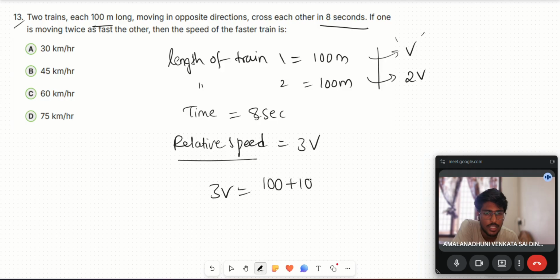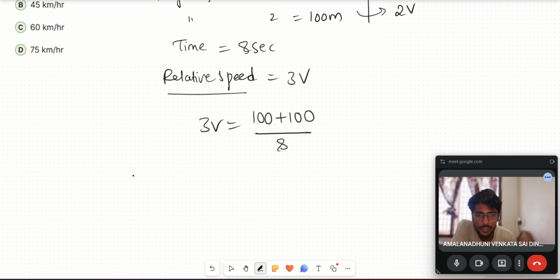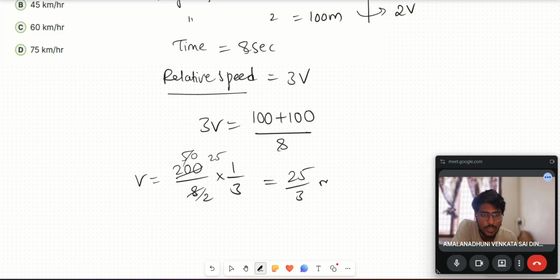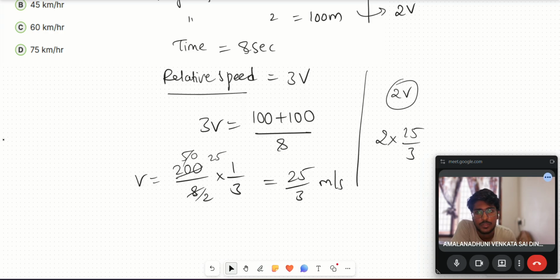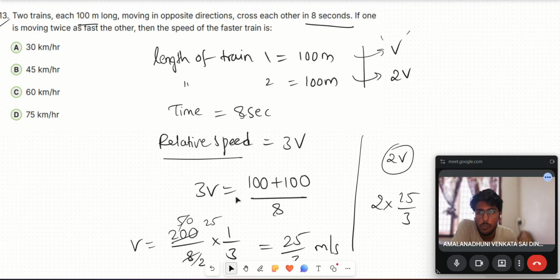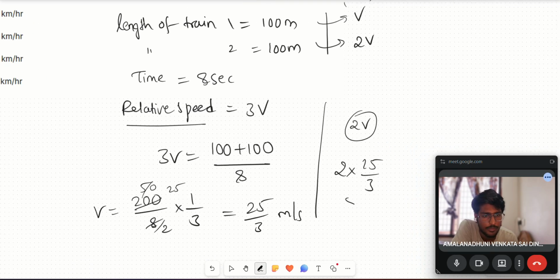So speed is 3v, and the distance they should cover is 100 plus 100, divided by the time, which is 8 seconds. Here we have to find v. v equals 200 by 8 into 1 by 3. 4 2s are 8, 4 5s are 20, 25. So 25 by 3 meter per second. What is the speed of the fastest train? 2v, right? So 2 into 25 by 3, so 50 by 3 meter per second.